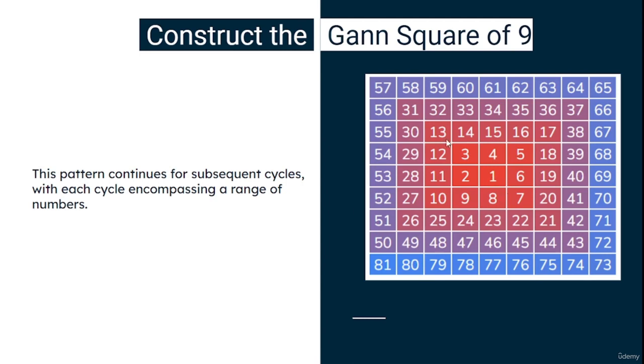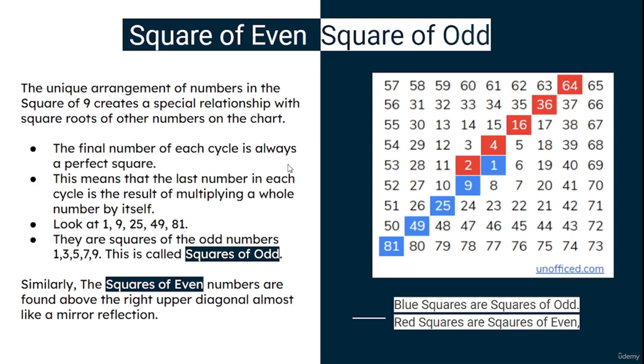The pattern continues for subsequent cycles, and it keeps increasing. And also if you see on the upper side, you can also find square roots here. Okay, this is called the square of odd numbers and this is called the square of even numbers. 2, 2 square, 4 square.